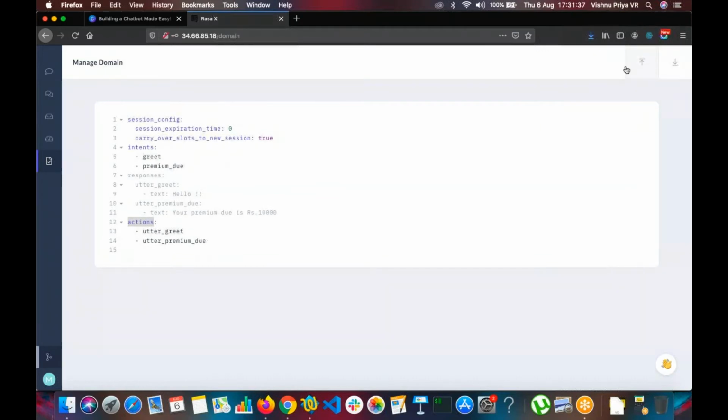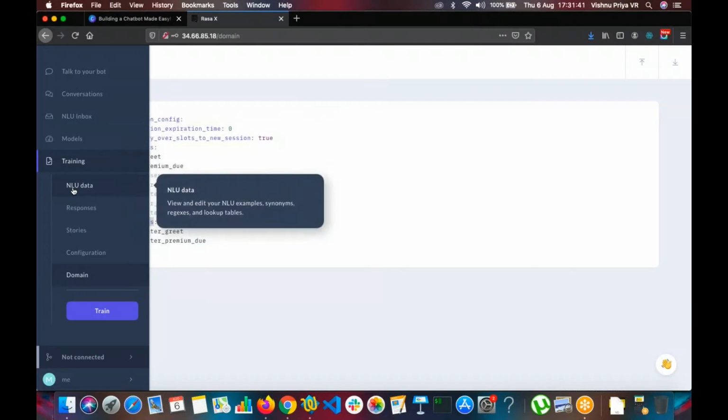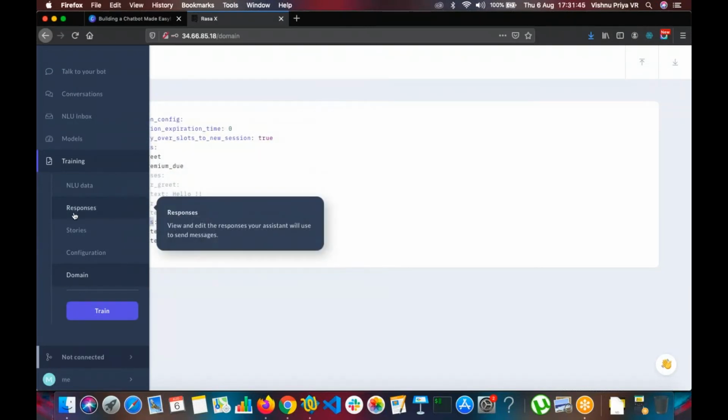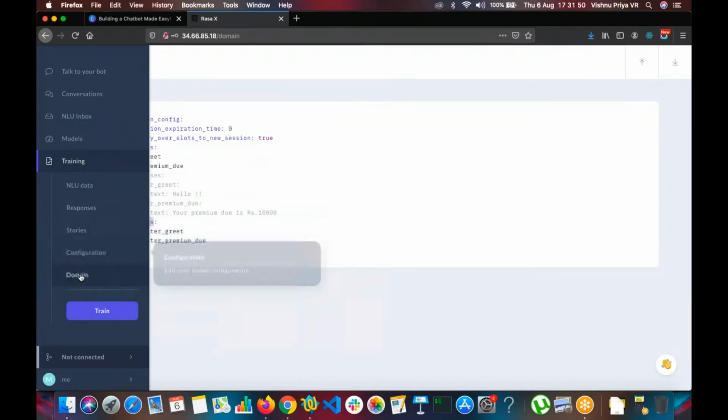Okay, and let's see. So now we have done step by step what the user will ask. We have given the variations, we have given the responses of what the bot will say, we have given the stories, we have seen what the configuration is, we have seen what the domain is. Now we'll be training the bot.